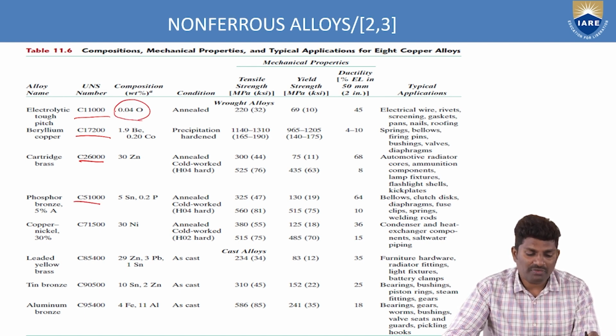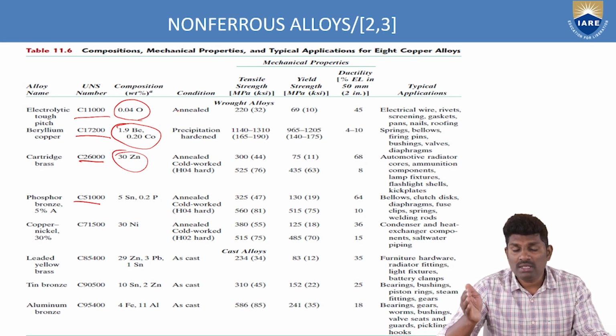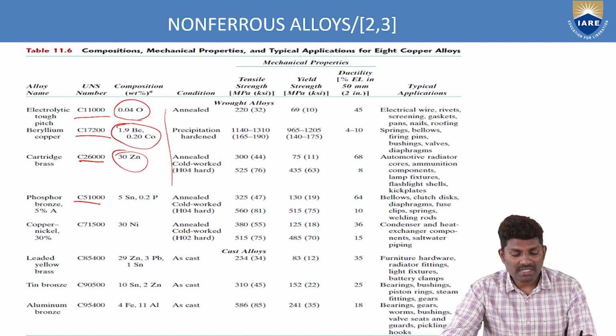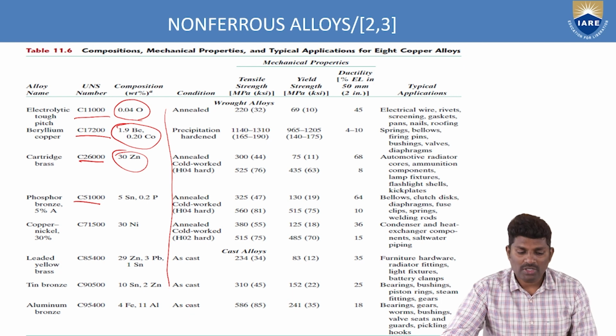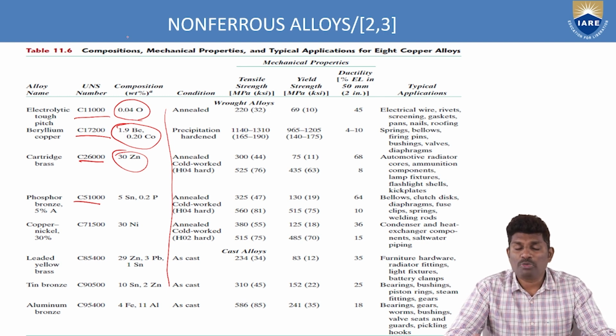So what is the composition of each element here? What is the percentage of composition we are adding? So based upon the composition of the alloying element, at what condition, whether we are doing a heat treatment process or cold temperature, all these are the conditions where we are doing the alloying. Now, after adding those alloying elements, what is the strength we are getting? So here the tensile strength, next is the yield strength, next is the ductility. So these are some of the properties of that copper which is having some alloying elements.